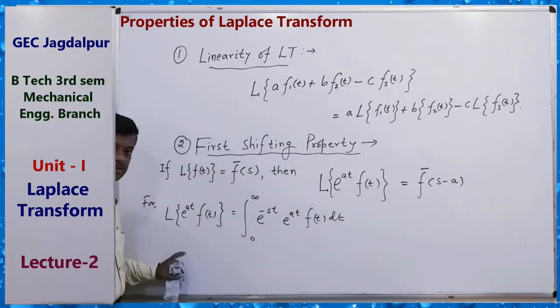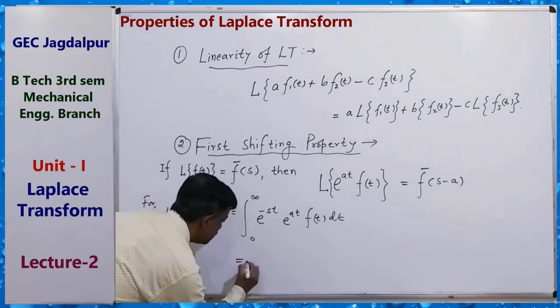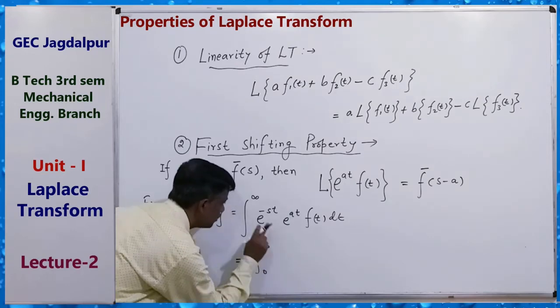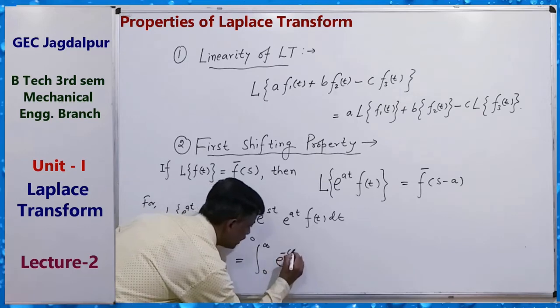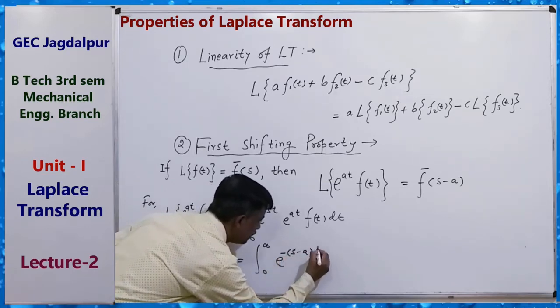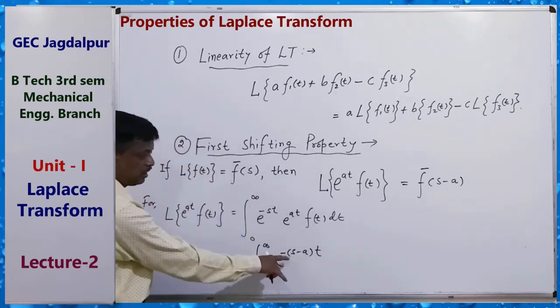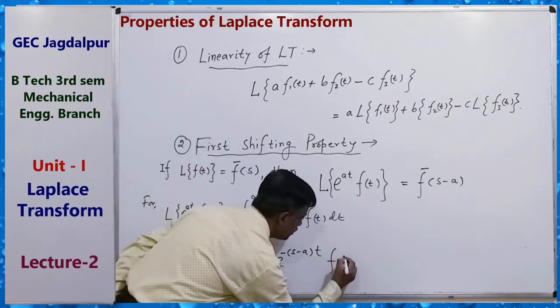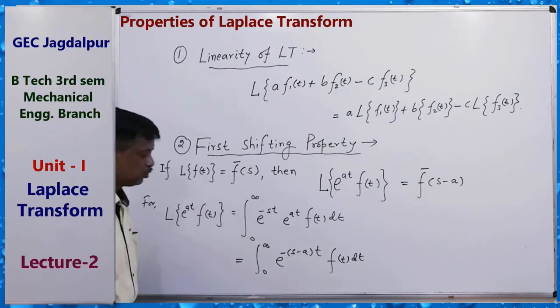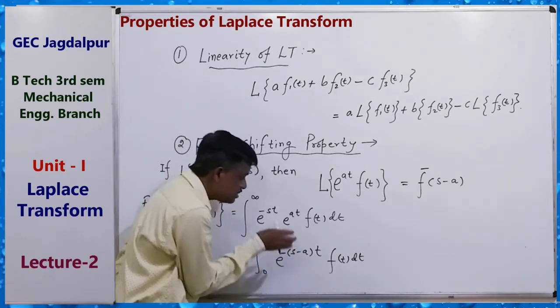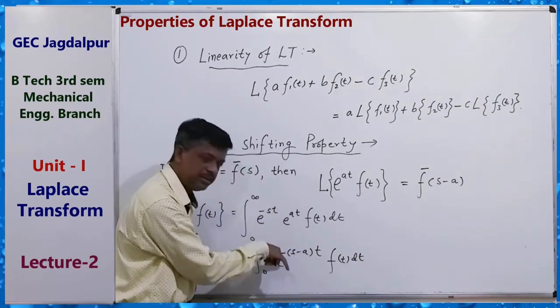You can write it as the integral from 0 to infinity, combining these two, of e to the power minus (s minus a)t f(t) dt. So s minus a is a constant in the sense of integration.